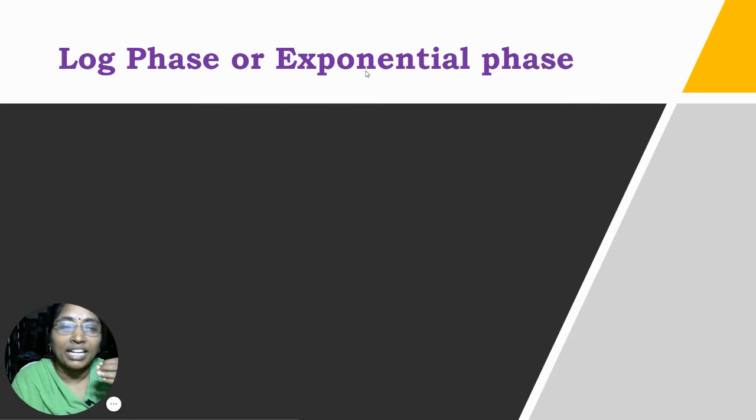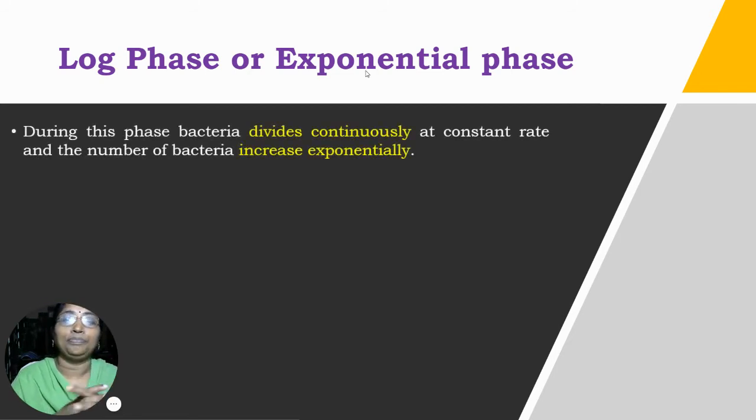What do we indicate as growth in a bacterial growth curve? Growth is not about the increase in size, but the increase in number. The increase in number represents the bacterial growth. As the number increases only in the logarithmic phase, we can say the logarithmic phase is also known as the growth phase or exponential phase.